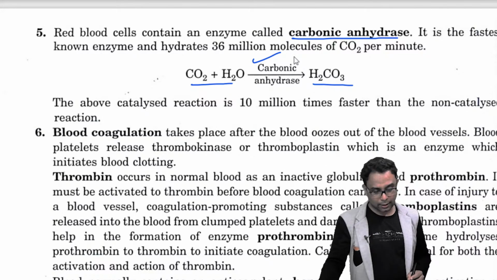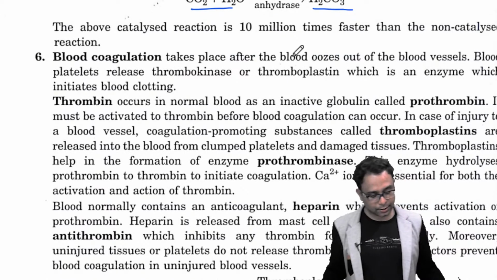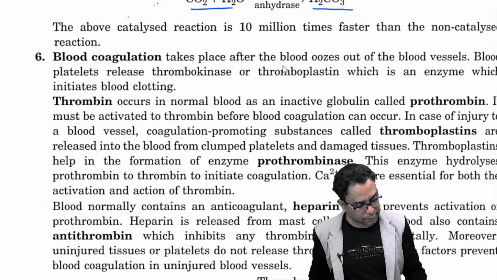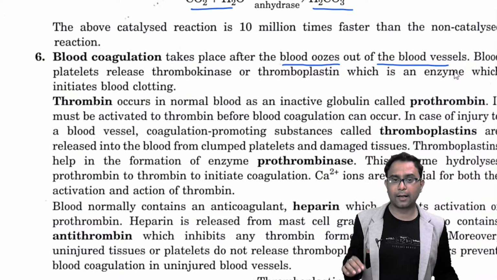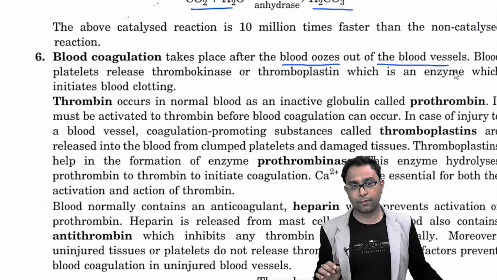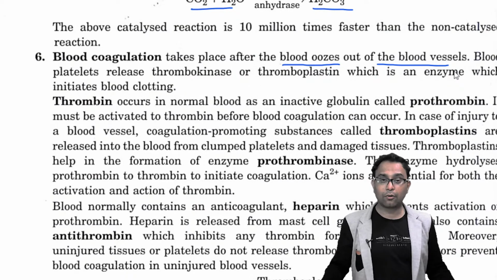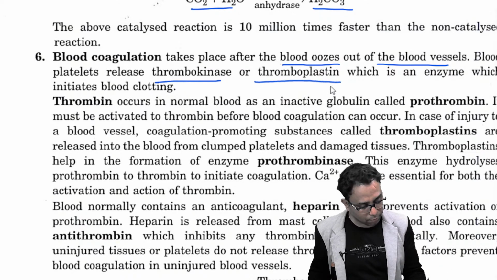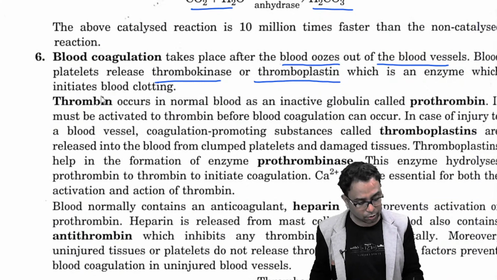Now we will discuss the blood coagulation process. What is meant by blood coagulation? Blood coagulation takes place after blood oozes out from the blood vessels. Sometimes in injury cases, the blood oozes out from your blood vessels, but it is required to coagulate. Otherwise, total blood loss happens in your body. But how does blood coagulation take place? Thrombokinase and thromboplastin are the two most important enzymes which initiate blood clotting.